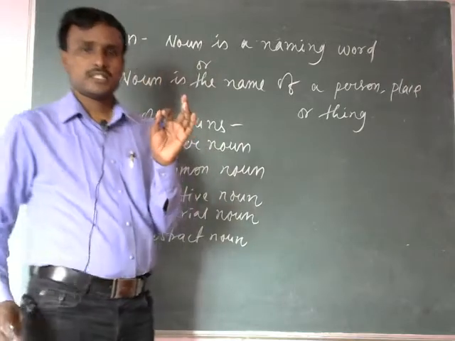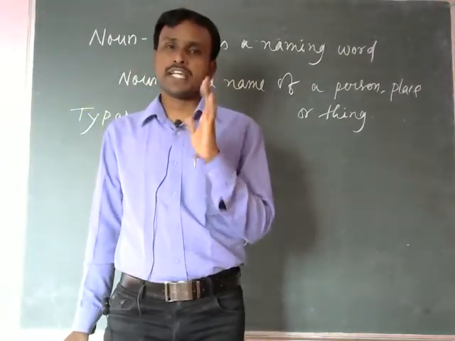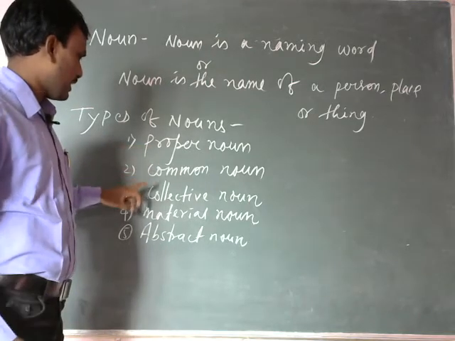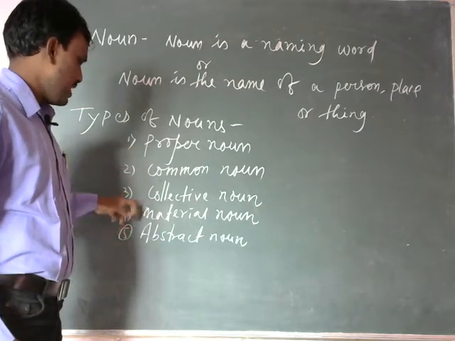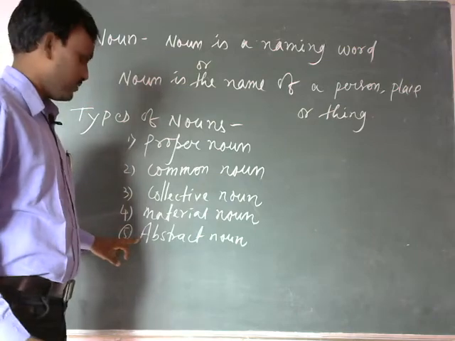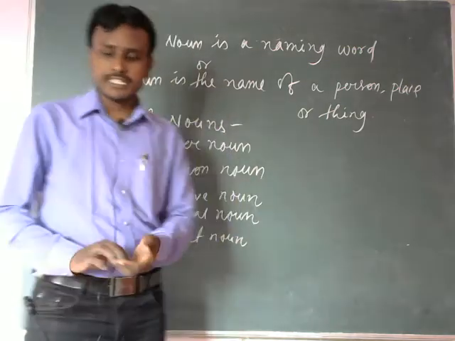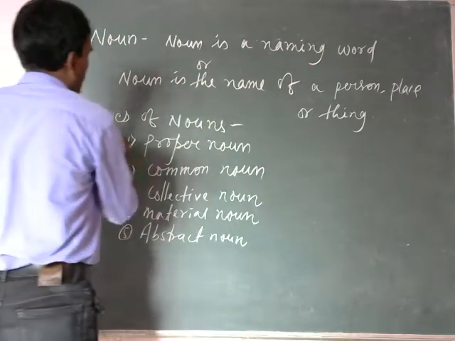So students, nouns are of 5 types. They are proper noun, common noun, collective noun, material noun, and last of all abstract noun. And now I will discuss one by one in detail. At first, proper noun.